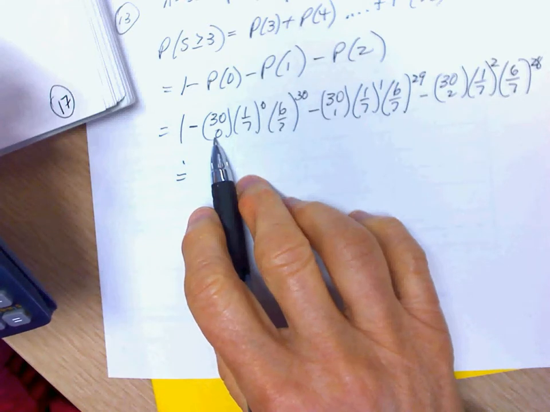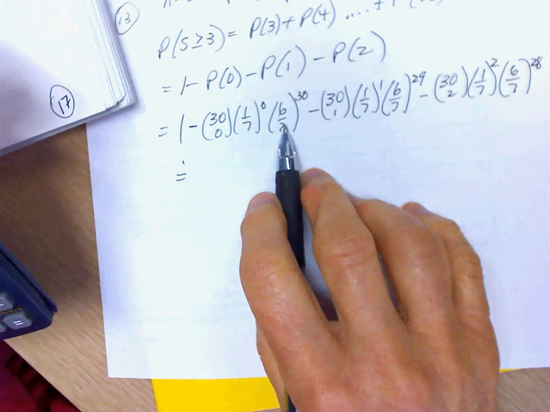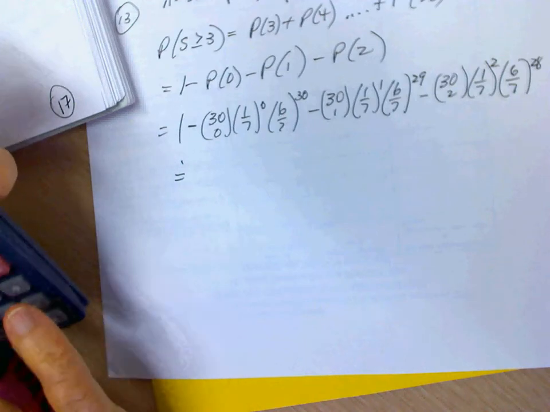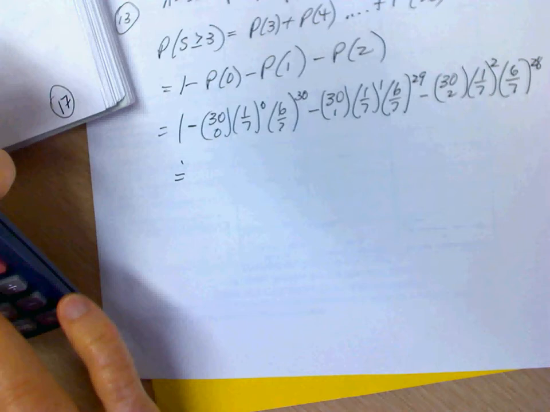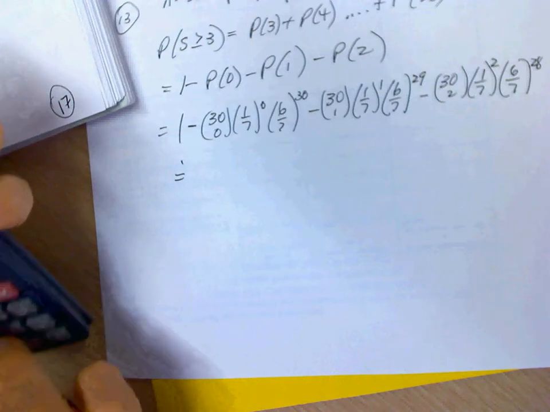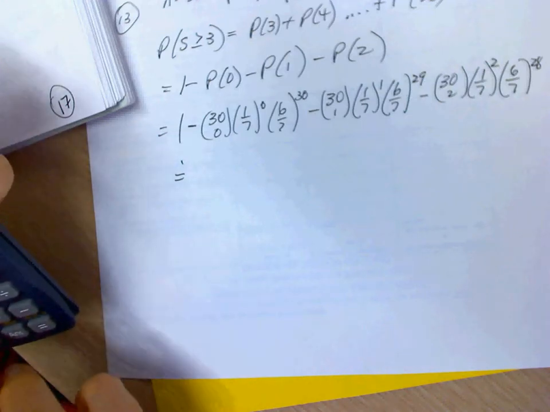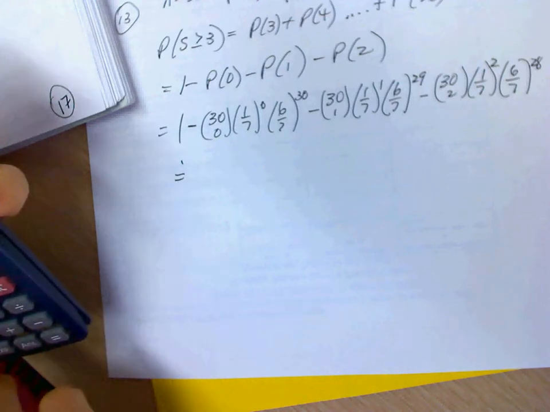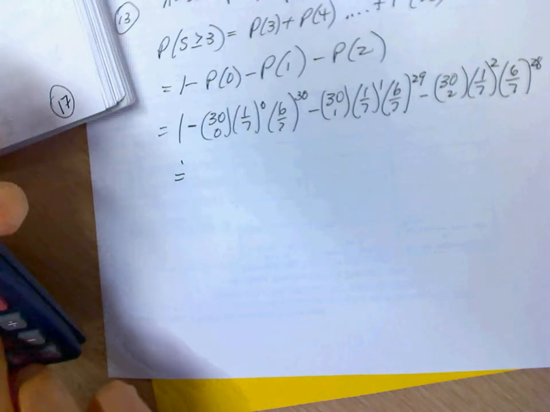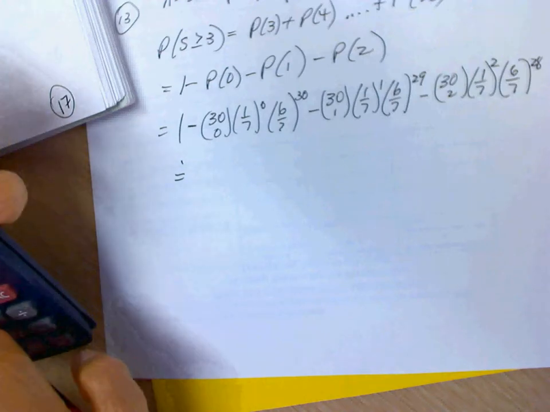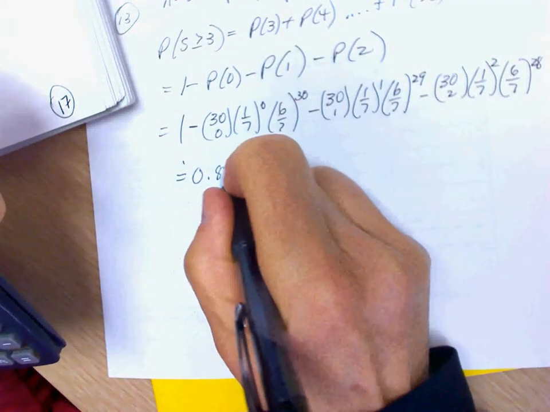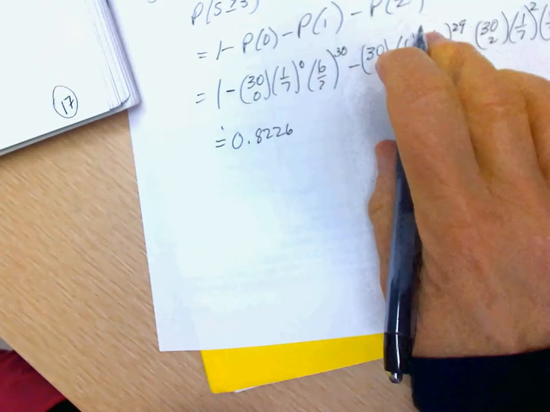That's 1, so I just have to enter that into my calculator. 30 choose 1 is 30 times open bracket 1 divided by 7 close bracket times open bracket 6 divided by 7 close bracket to the exponent 29, minus 30 nCr 2 times open bracket 1 divided by 7 close bracket to the exponent 2 times open bracket 6 divided by 7 close bracket to the exponent 28, and I got 0.8226, which is okay.